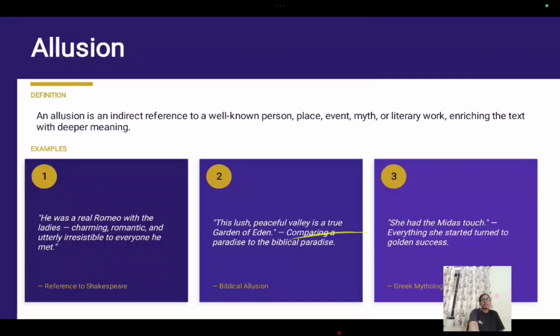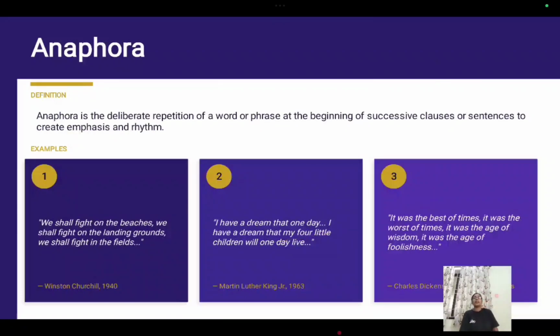Clear. Next is anaphora. Anaphora is a deliberate repetition of a word or phrase at the beginning of successive clauses or sentences to create emphasis and rhythm. Anaphora means the repetition of words or a group of words at the beginning of successive sentences. See, we shall fight on the beaches, we shall fight on the landing grounds, we shall fight in the fields. See those words repeated, we shall fight. This is called anaphora.